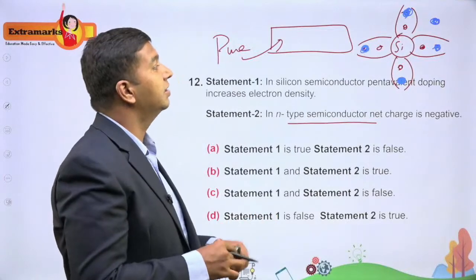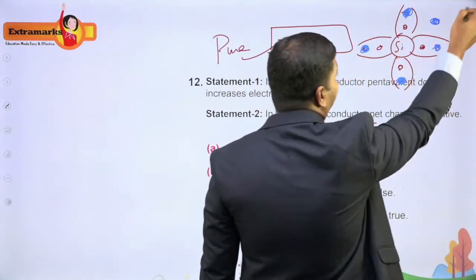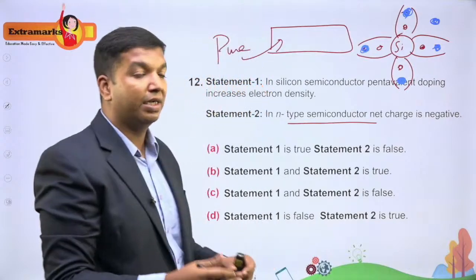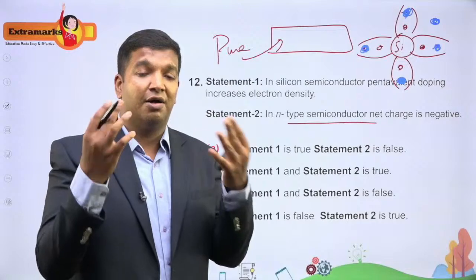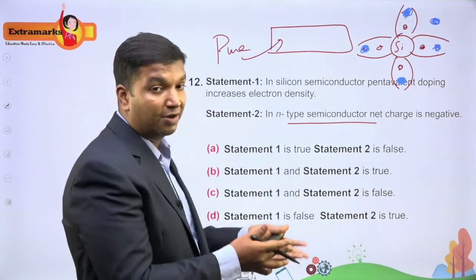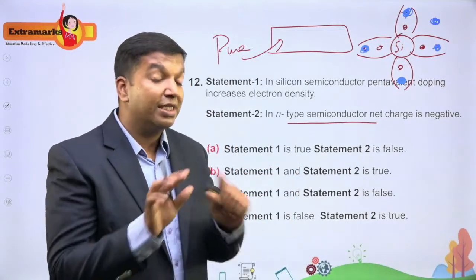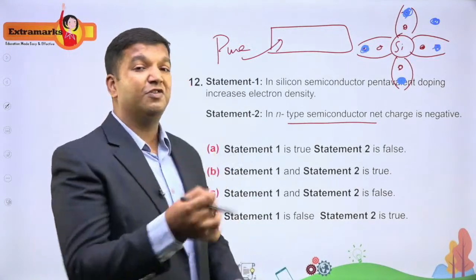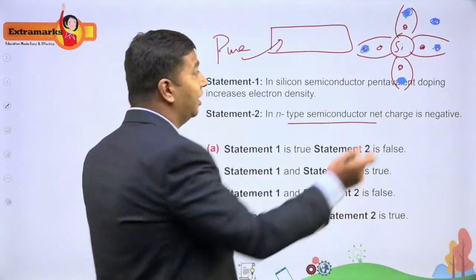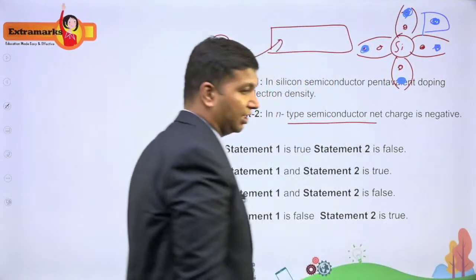So you have a phosphorus atom somewhere here. Neutrons, don't worry about neutrons. It has the same number of protons and the same number of electrons. Now compared to silicon, if I'm talking about the valence shell, phosphorus has 1 extra electron, that's all. So that will help in conduction, okay?